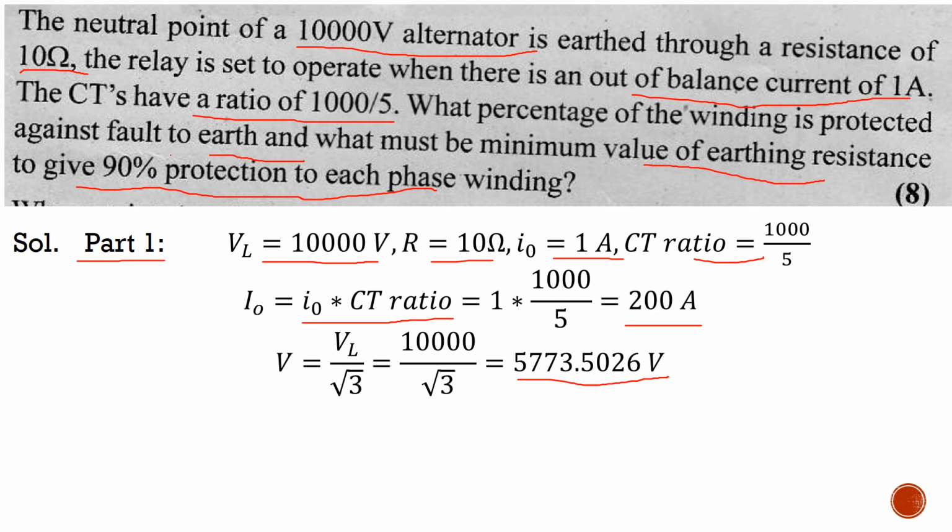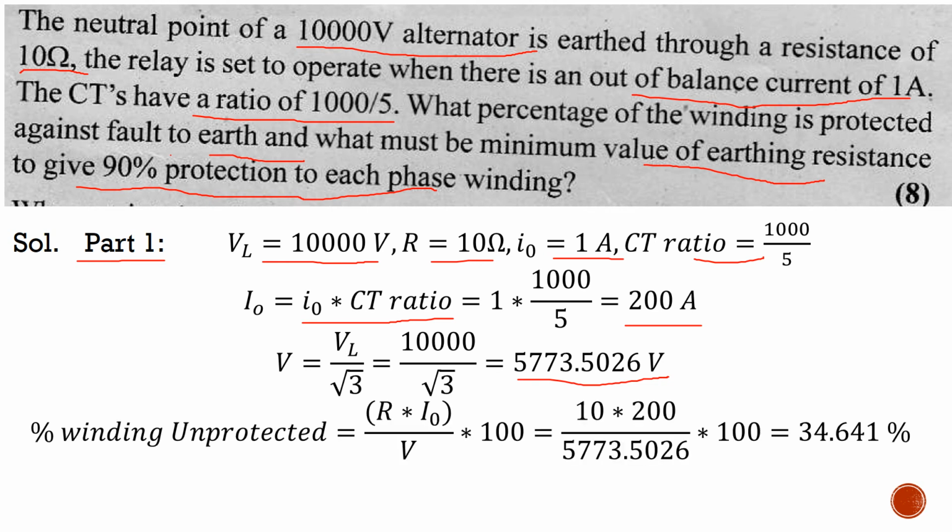Putting all these values in the equation of percentage of winding unprotected, we are given R as 10, I naught we have calculated as 200, V is 5773.5026. So we will get the percentage of the winding that is unprotected. But we must remember what we are asked. We are asked the percentage of winding that is protected, not unprotected.